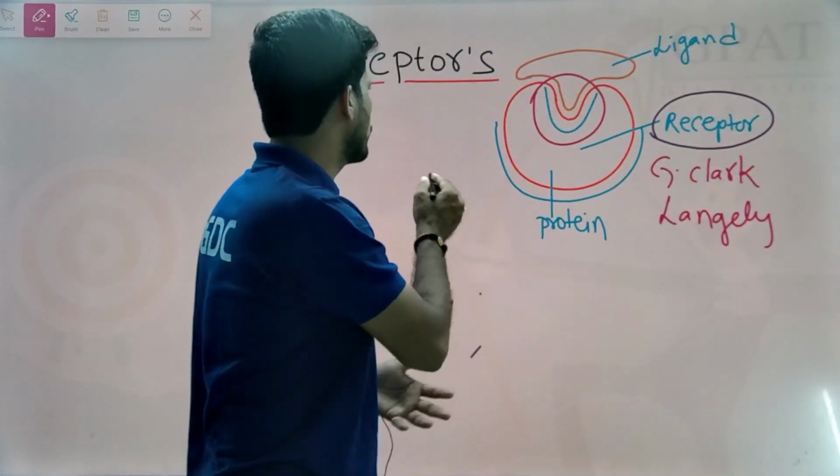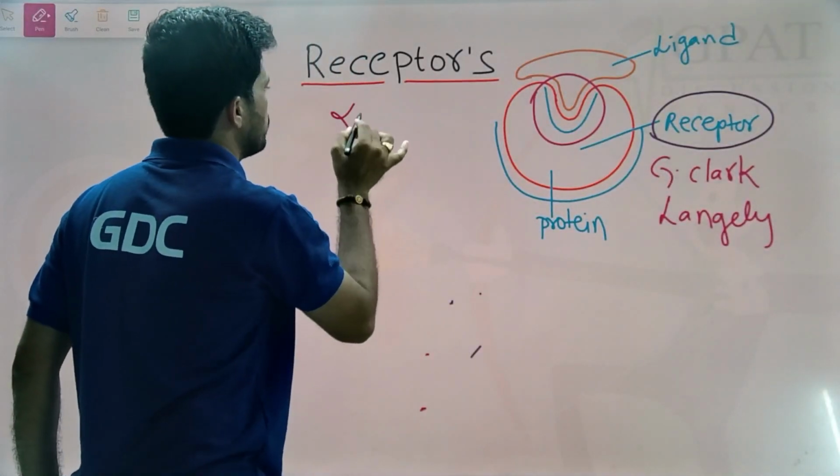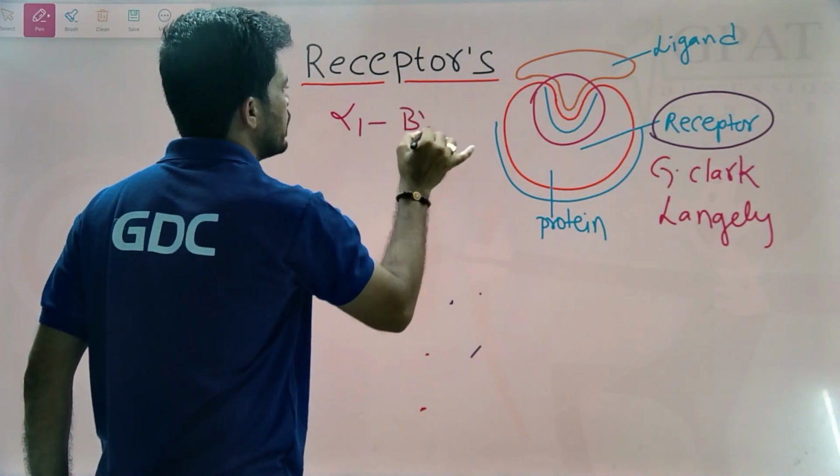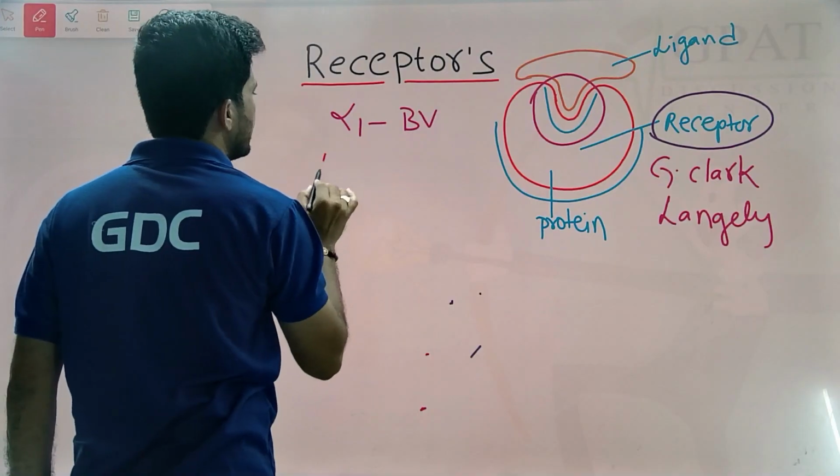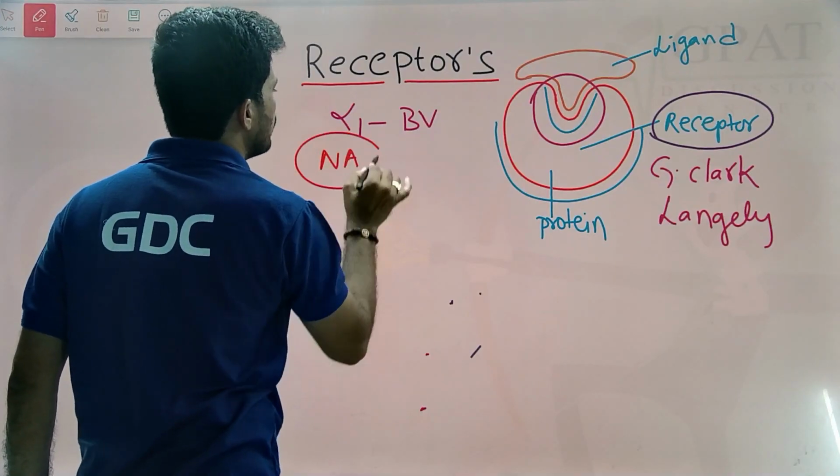For example, you can take the alpha 1 receptor. The location of the alpha 1 receptor is on blood vessels. To this alpha 1 receptor, generally noradrenaline as a ligand will bind.